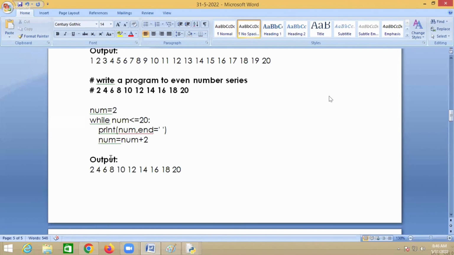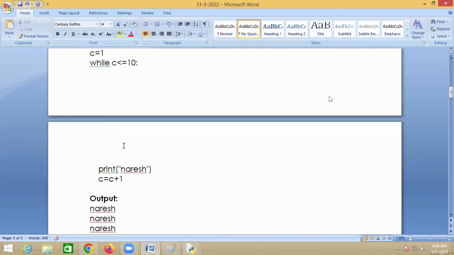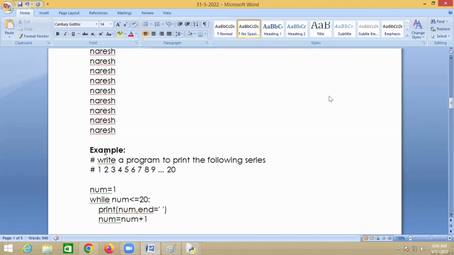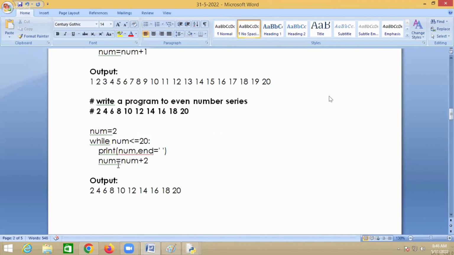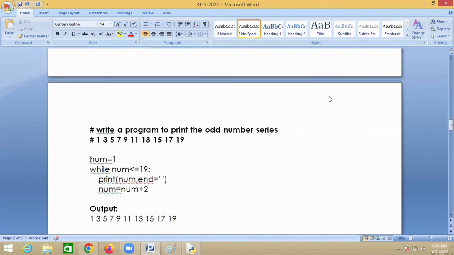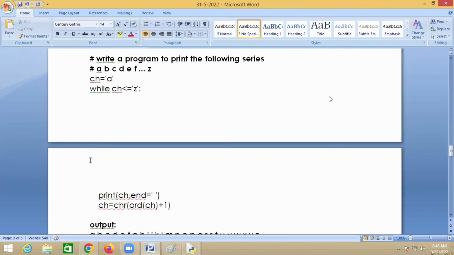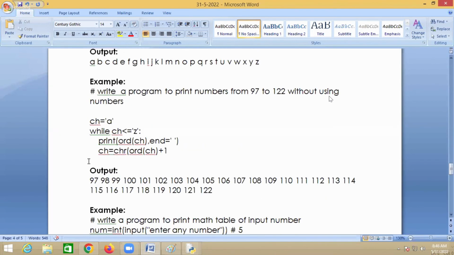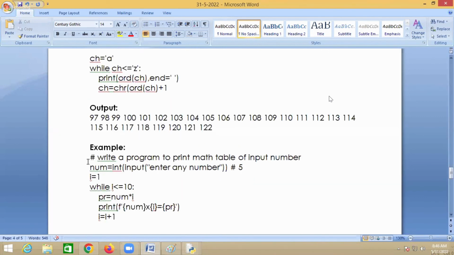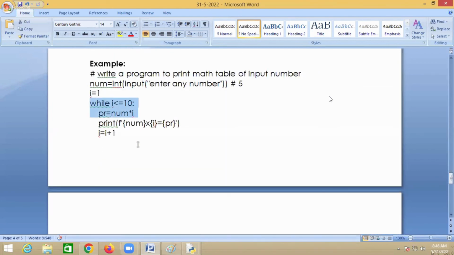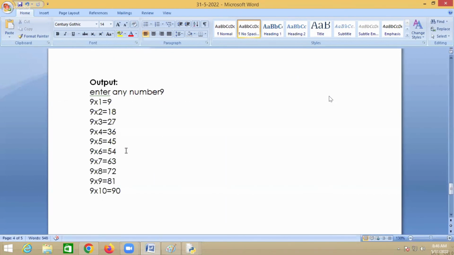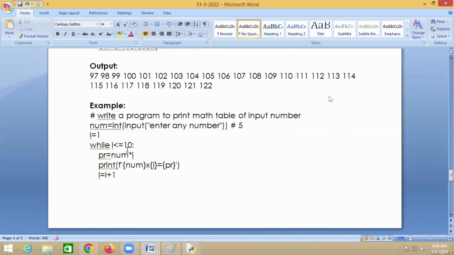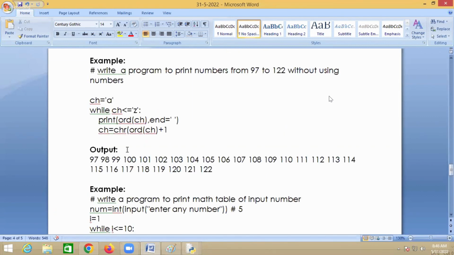Now your job is just to practice whatever I said today. Before coming to tomorrow's class, practice these programs, because tomorrow we'll see some complex logical programs using while. If you practice this and understand the while loop, then tomorrow's class becomes very easy for you.